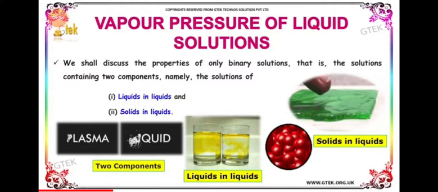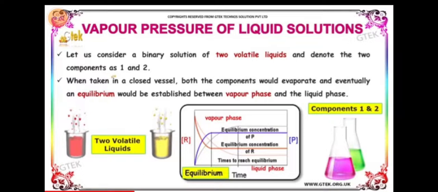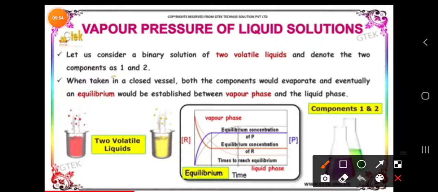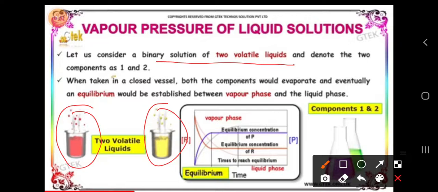Salt is a solid and water is a liquid, that is also a binary solution. And if you take a gas with water as the liquid, that is also a binary solution. Now let us consider a binary solution of two volatile liquids, which can evaporate easily.